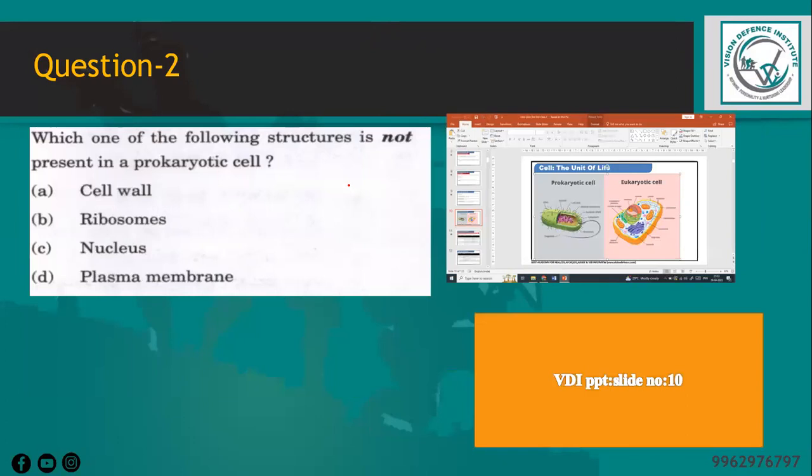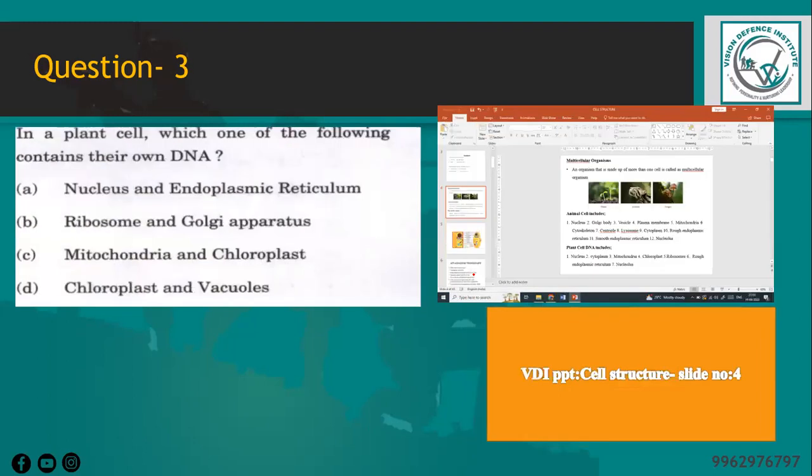And next one is, which one of the following structures is not present in a prokaryotic cell? So this question is also reflected as it is in the PPT material and so on. And next one is, in a plant cell, which one of the following contains their own DNA? And this has been reflected in the CDS examination and also in the NDA examination. In CDS, it has been reflected as RNA, and in NDA, it has been reflected as DNA. So this is also covered in the portion of PPT.